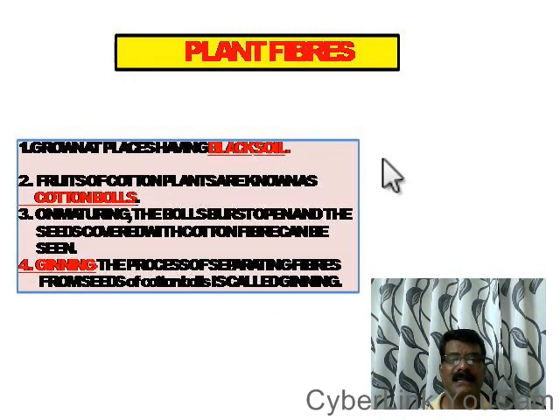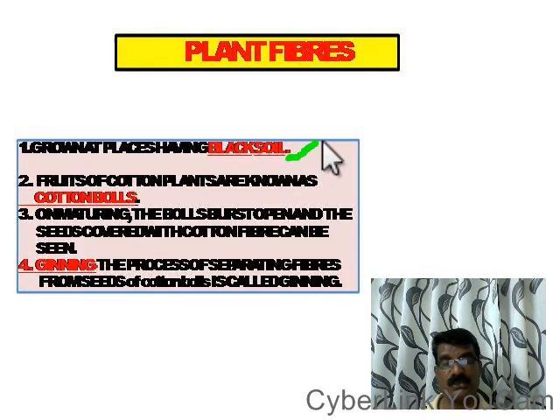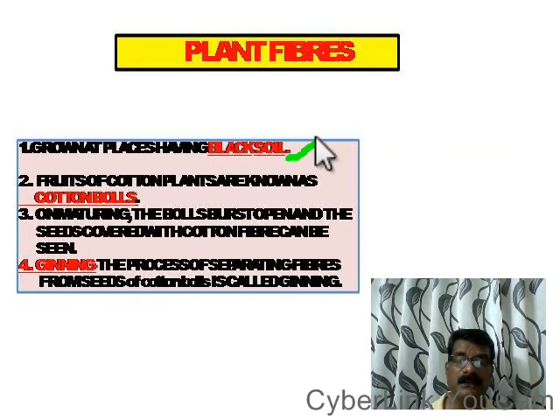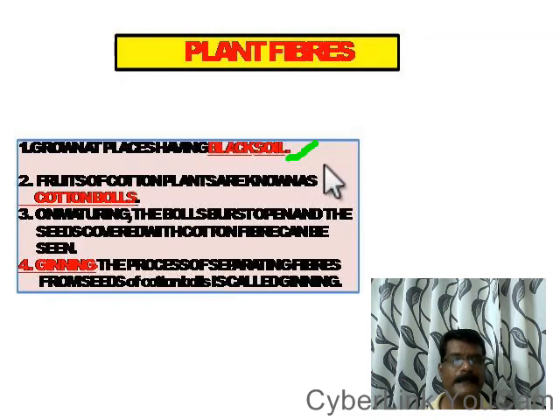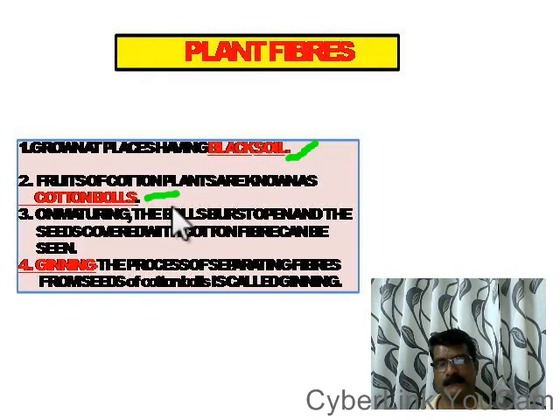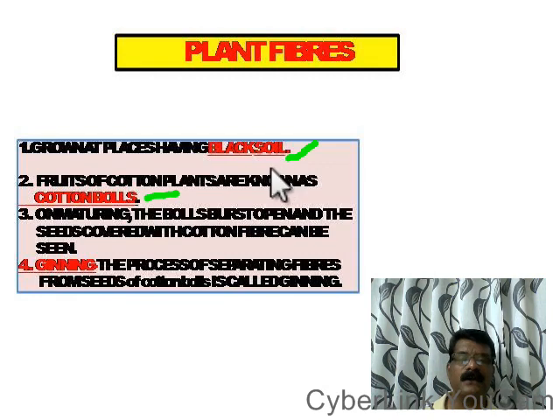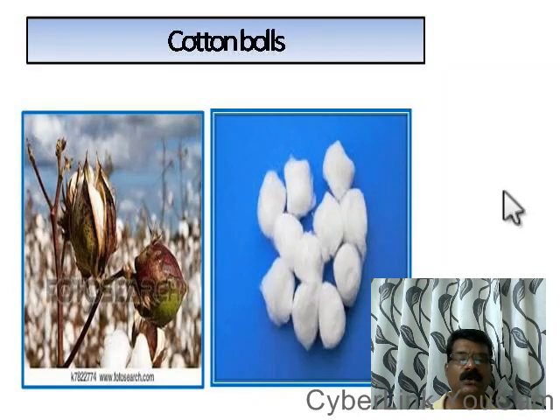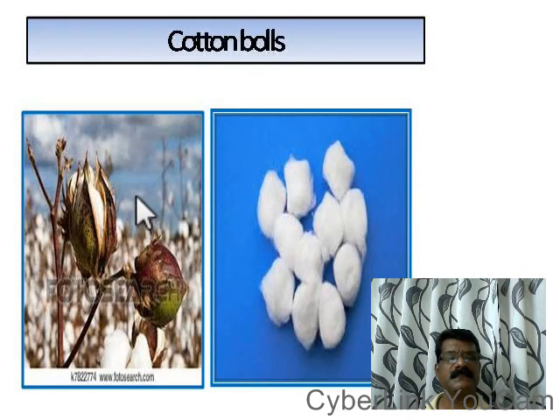See, cotton is a plant which grows well in black soil. Which soil is very good for the cultivation of cotton? Black soil. Okay, black soil is the best soil for the cultivation of cotton, and the cotton is actually taken from the fruits of cotton plant. The fruits of cotton plants are known as cotton balls. See, this is the cotton ball, cotton fruit you can see in the diagram. From this cotton fruit, this cotton is separated.